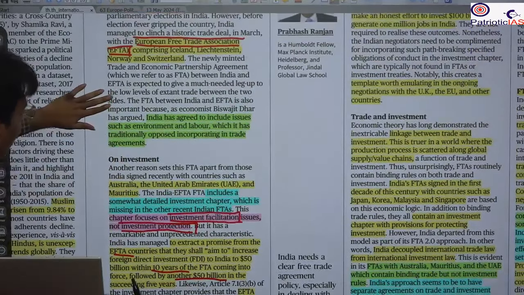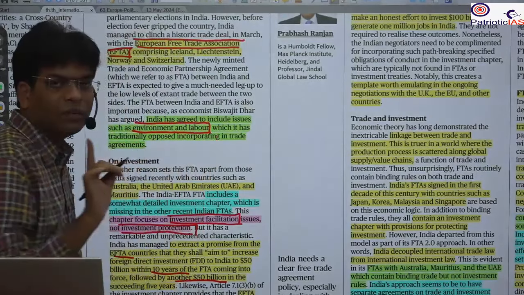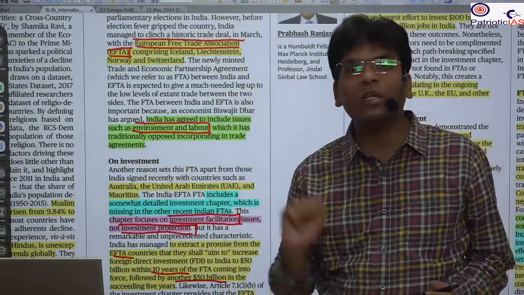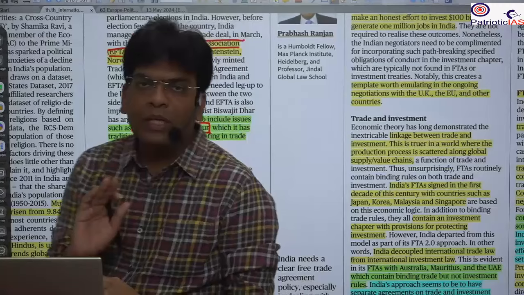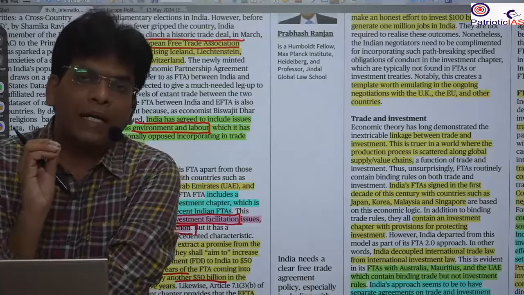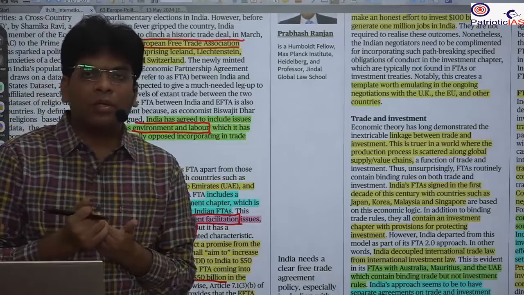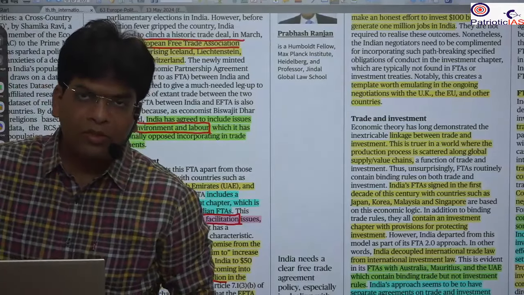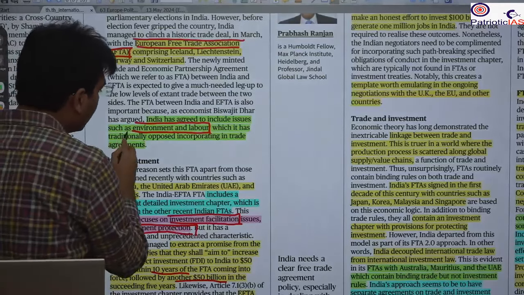Generally, India does not go for environment and labor areas in trade agreements. Generally, India avoids bringing environment and labor issues into free trade agreements. Why? Because India thinks that we are a developing country without that much technology, and developed countries such as the European countries have advanced technology. Whenever we talk about the environment, they will talk about less carbon emission and more use of renewable energy, and we don't have the technology. We were not able to compete with European companies, and that creates a hurdle.